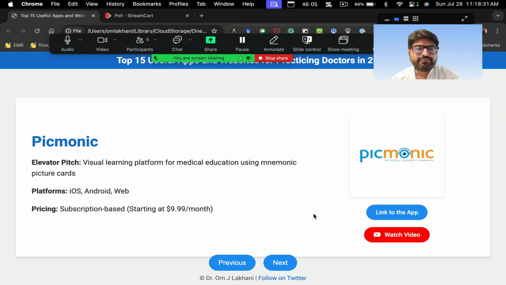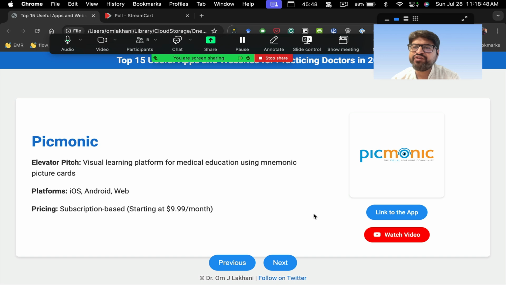The app's name is Picmonic. So Picmonic is basically, when we were all medical students, we used to have all these mnemonics, different ways of remembering things and learning things. So this is something like that. This is a visual learning platform for medical education using mnemonic picture cards. So that's the app, right?